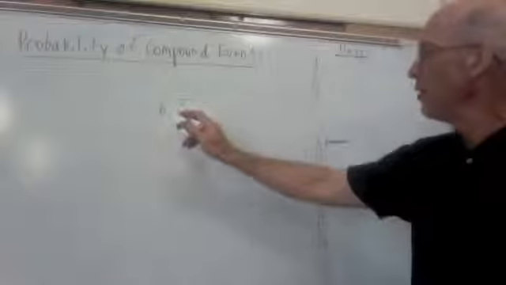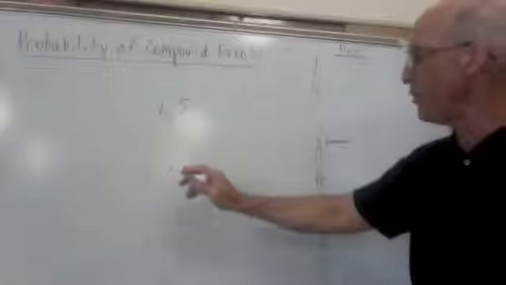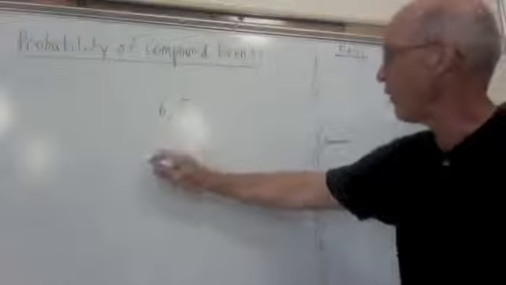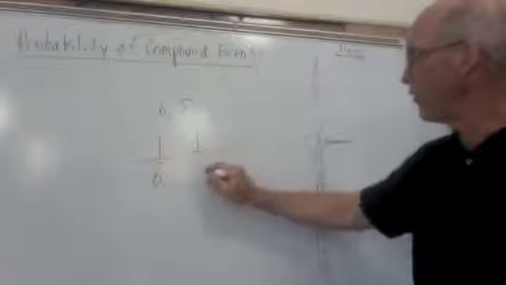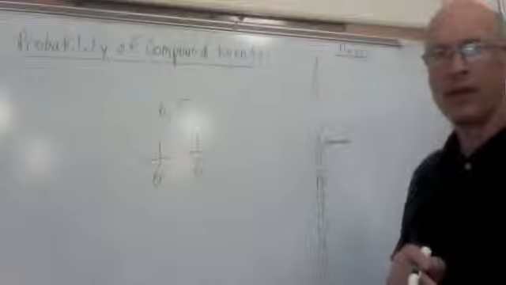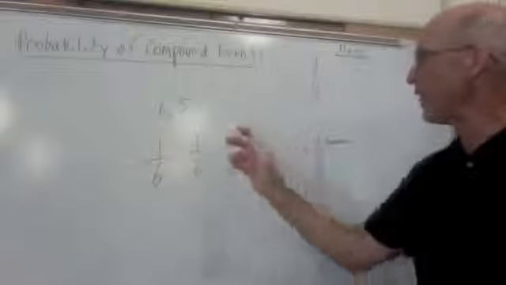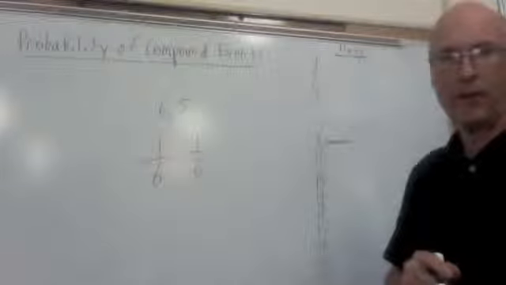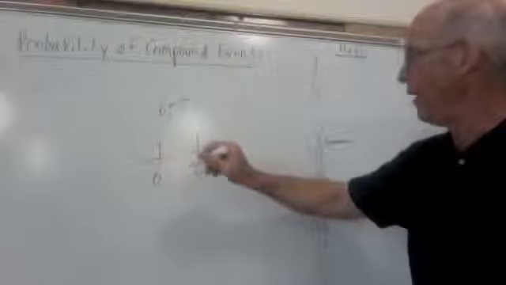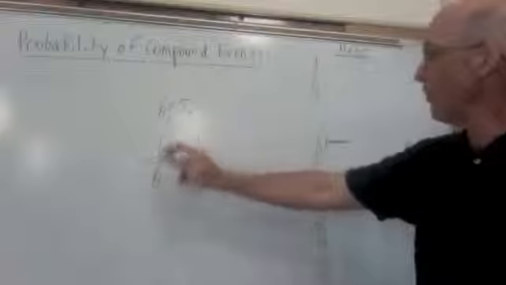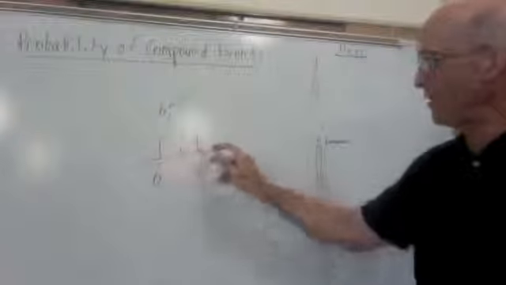Well, my chance of rolling a 6, remember there's 6 sides to a die, so I have a 1 in 6 shot of doing that. I also have a 1 in 6 shot of rolling a 5. The problem is I can't do them together and they don't affect each other in any way. So my chance of rolling a 6 or a 5 is going to be this probability plus this probability.